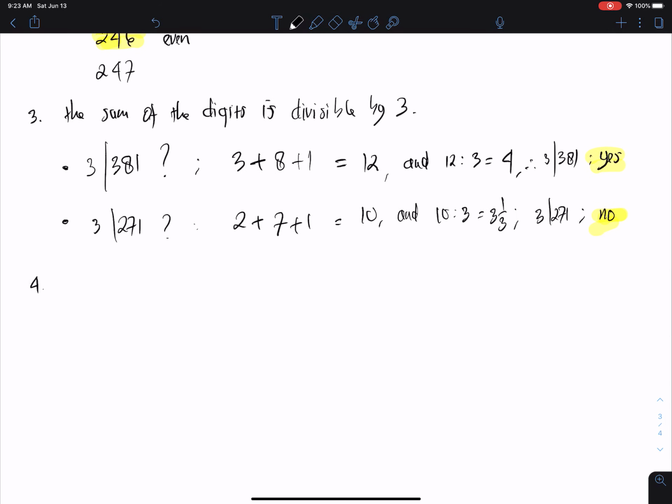The fourth one: the last 2 digits. Now instead of the whole 3 digits, the last 2 digits are divisible by 4. So if the last 2 digits are divisible by 4, then we call that number divisible by 4.